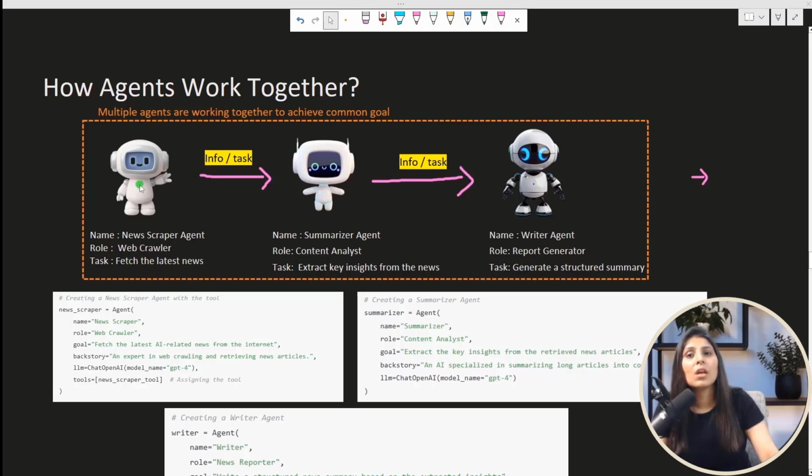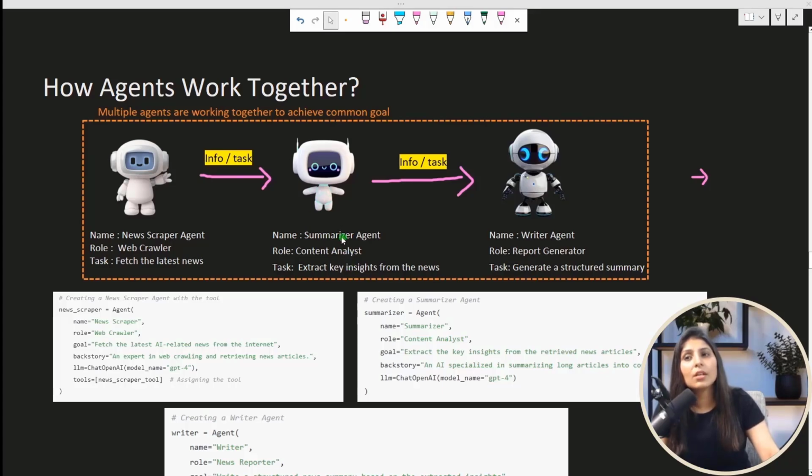Now this agent is sending that info or task to the next agent, which is the summarizer agent. The name of this agent is summarizer agent, and the role is content analyst. The task this agent will perform is to extract the key insights from the news, the news which it received from the previous agent.